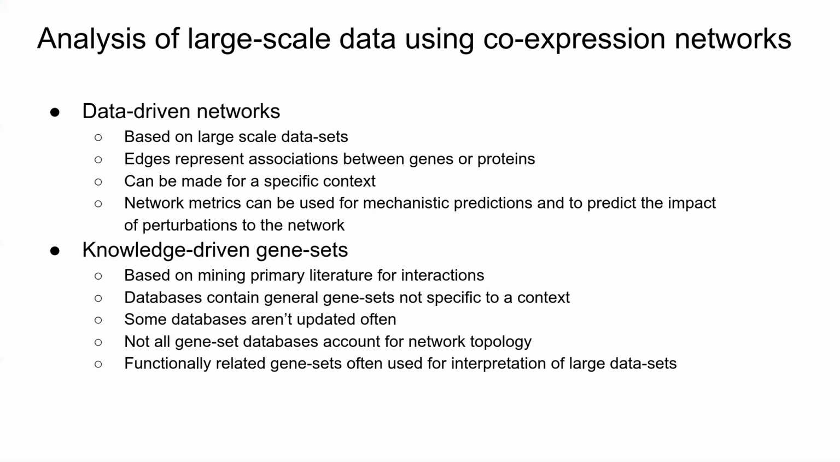So some analysis of large-scale data sets uses co-expression networks, which are data-driven networks based on large-scale data sets such as transcriptomics or proteomics, and edges represent associations between genes or proteins. And these can be made for a specific context like viral infection. You can then use network metrics for mechanistic predictions or to predict the impact of perturbations to information flow through the network. Knowledge-driven gene sets are based on mining primary literature for interactions, which is a very time-consuming process.